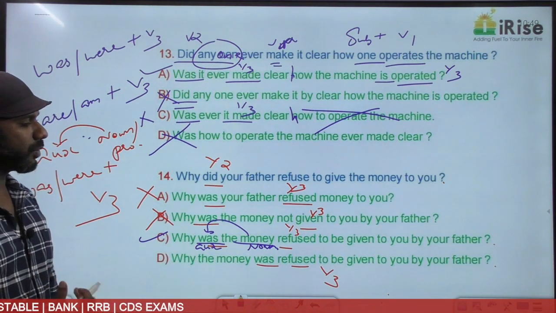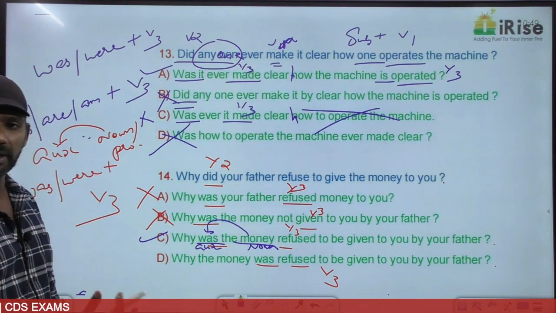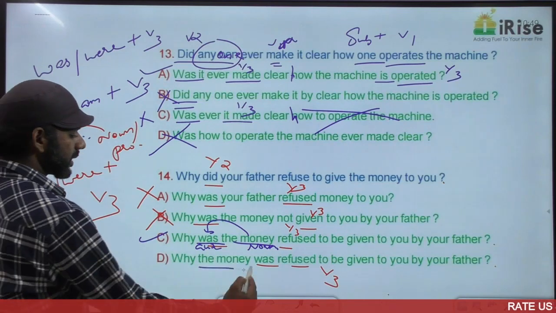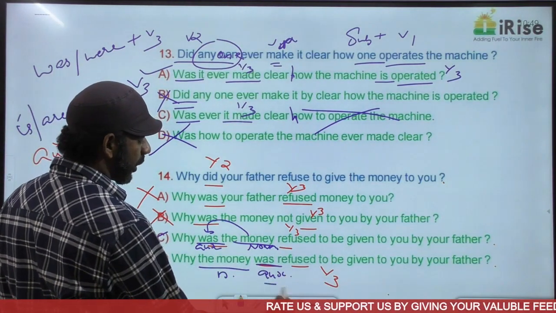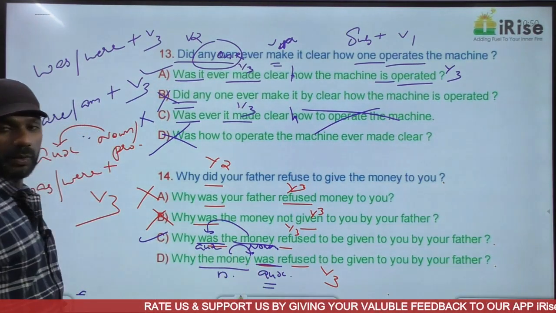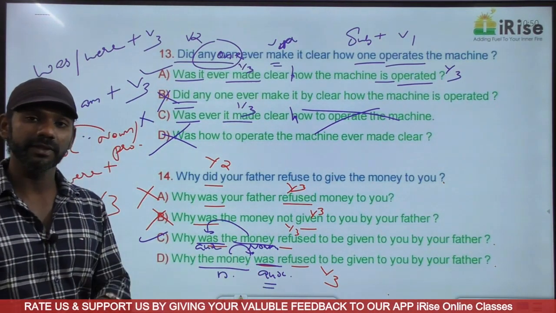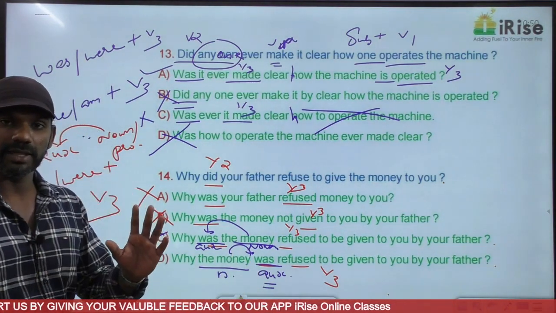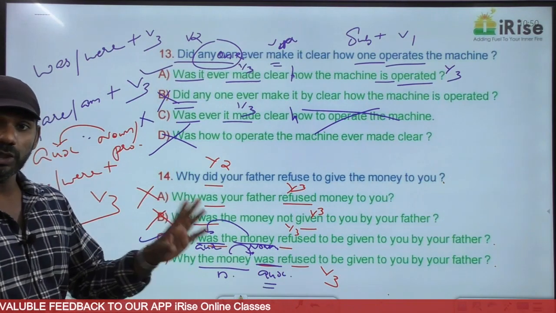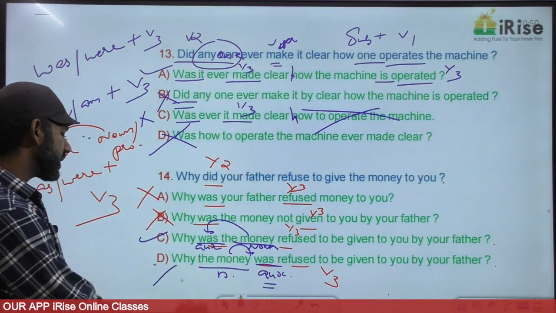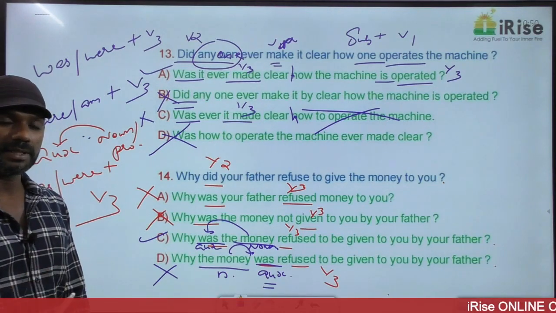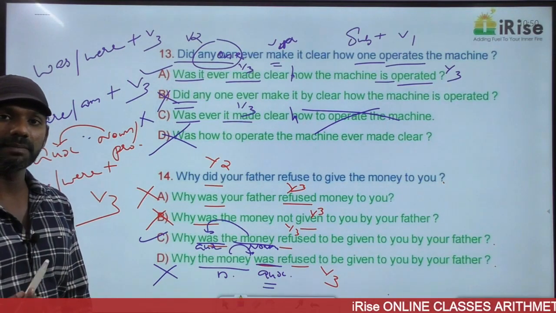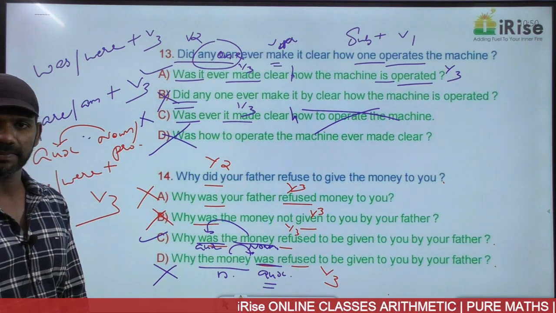Come to option D. Why the money was refused to be given to you by your father? The money is the noun here. Was is the auxiliary verb. The auxiliary verb is coming after the noun. The auxiliary verb can come after the noun only if it is not an interrogative sentence. This is an interrogative sentence. Option D is eliminated. The answer must be option C. Clear? I repeat, the option that we select as the answer must be grammatically correct.